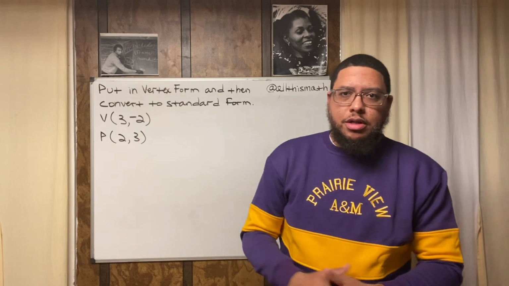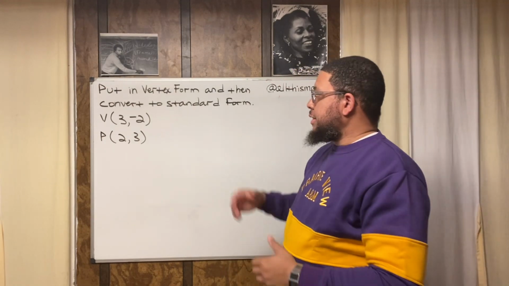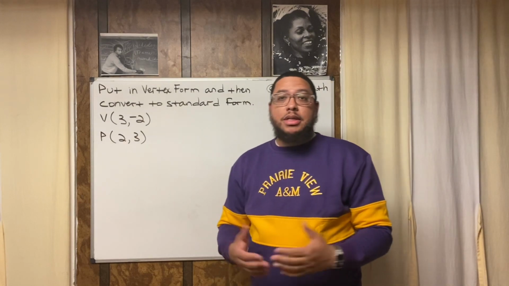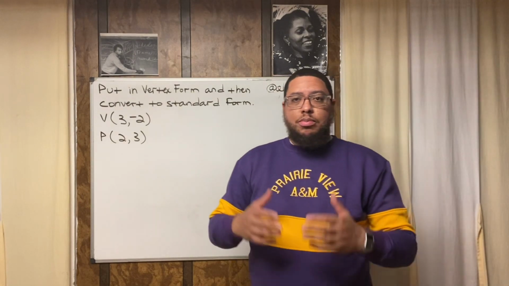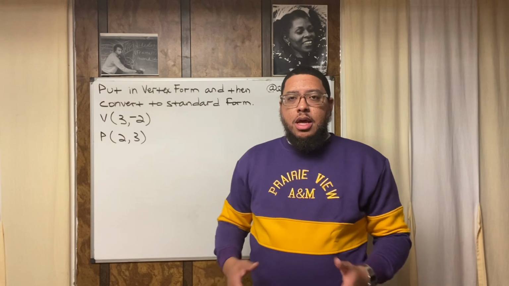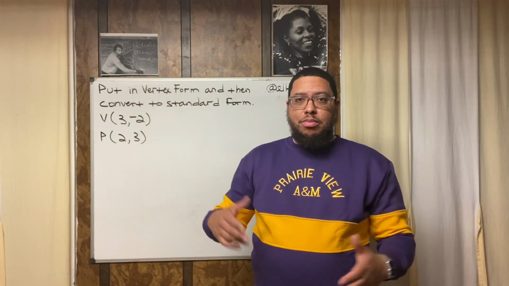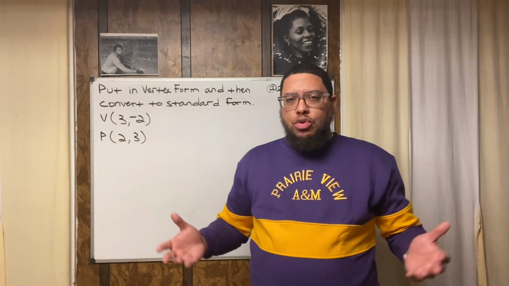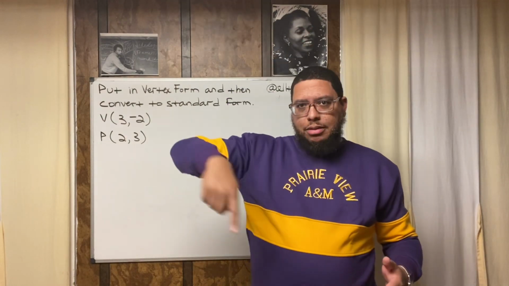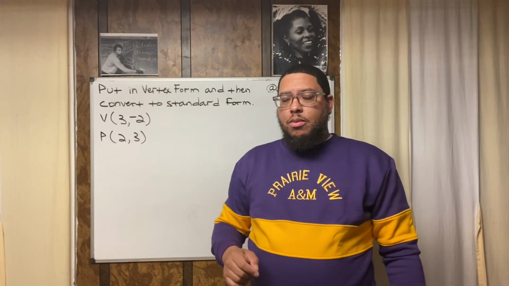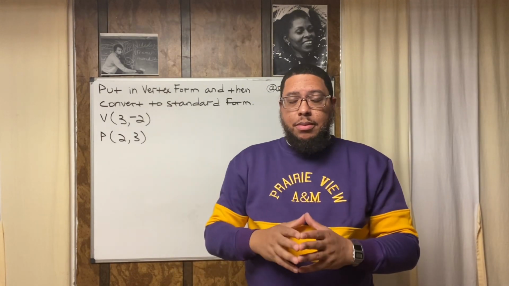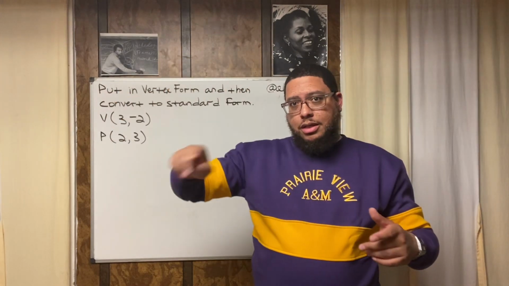This is Professor Parker, and today's lesson deals with Algebra 2. Actually, you might see this in Algebra 1, but it deals with parabolas, the graphs of parabolas, and also the equations that represent the parabolas. Now, a parabola is a shape that looks like a U, basically. It might be graphed like this, or it could be downward facing, like this. Could be sideways facing, sometimes it's like this or like that.